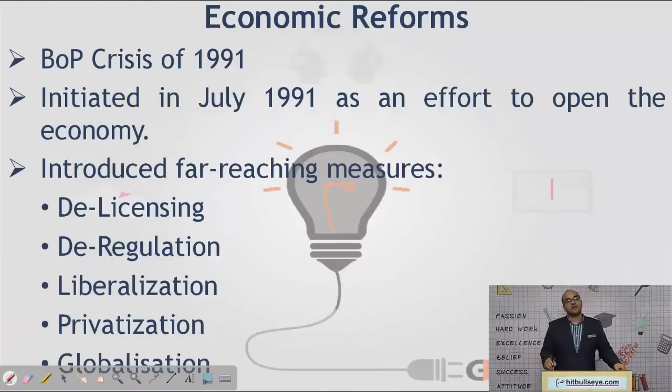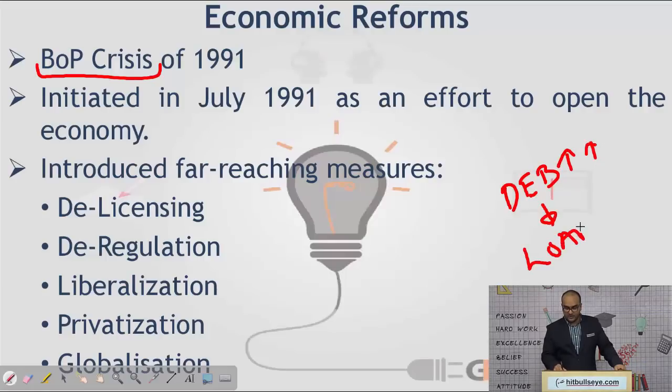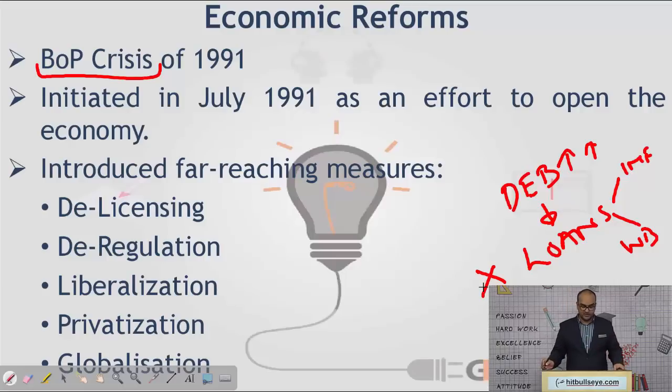So let's now try and understand what induced the government to make such far-reaching reforms. First, we had the balance of payment crisis of 1991. As I said earlier, the government debt was rising. So we went out to get loans from IMF and World Bank. However, these loans were rejected. Then we were forced to reform our economic structure. So these reforms were initiated in July of 1991, and they introduced the following far-reaching changes.